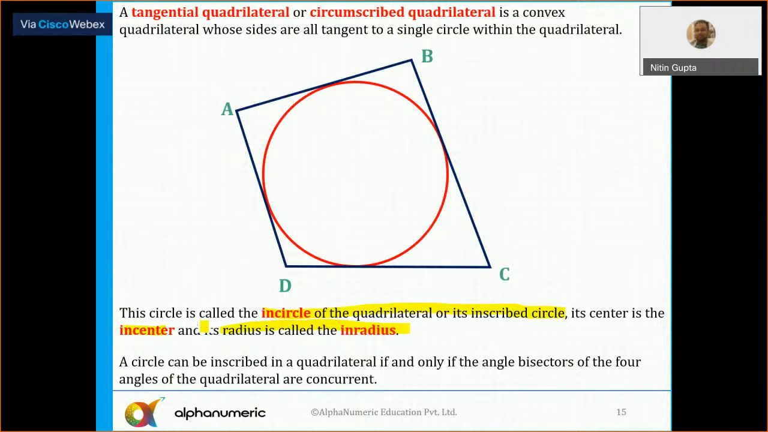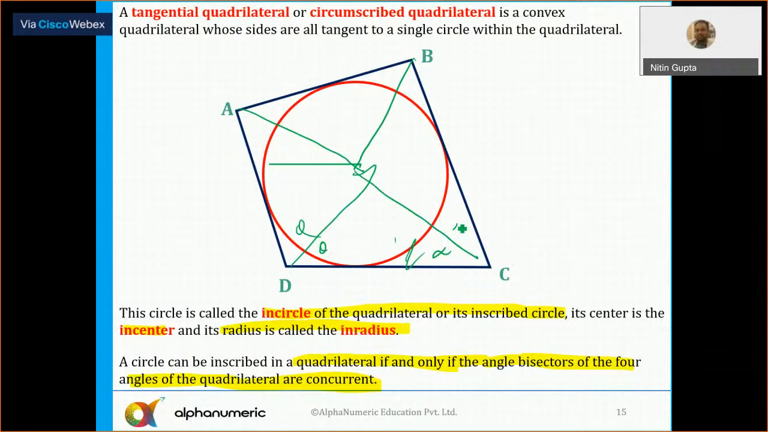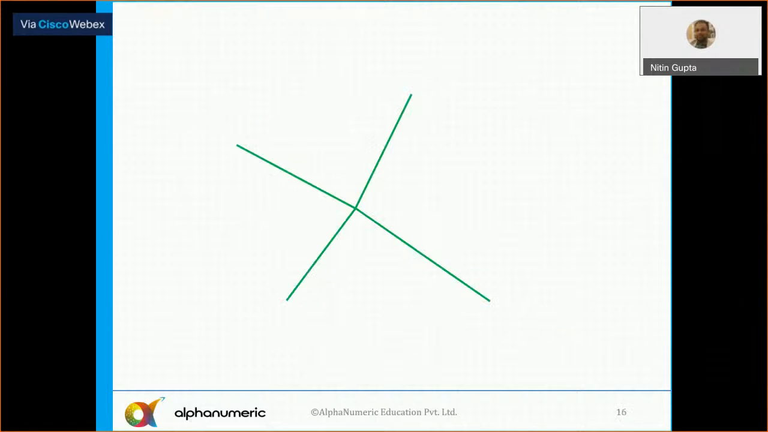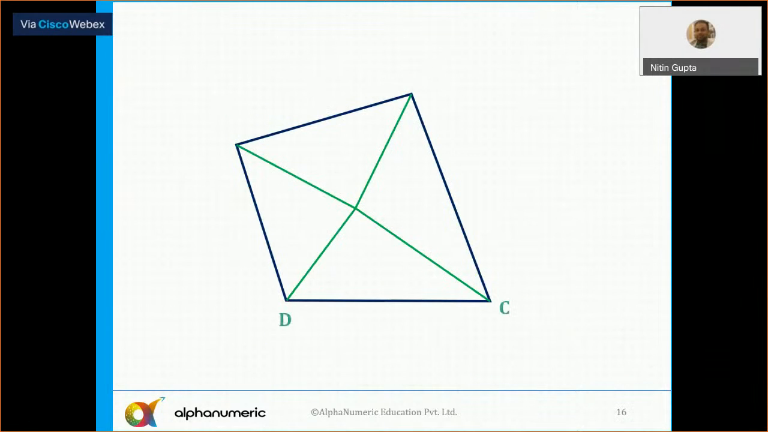Now, a circle can be inscribed in a quadrilateral if and only if the angle bisectors of the four angles of the quadrilateral are concurrent, meaning all the angle bisectors are meeting at the same point. So if I draw the angle bisectors of all four angles, they will meet at the same point. Then only we can draw the incircle inside a quadrilateral. Another important property of the incircle: I have already drawn it here, these are all the angle bisectors.